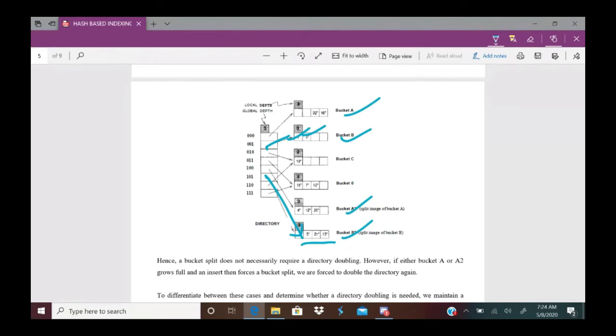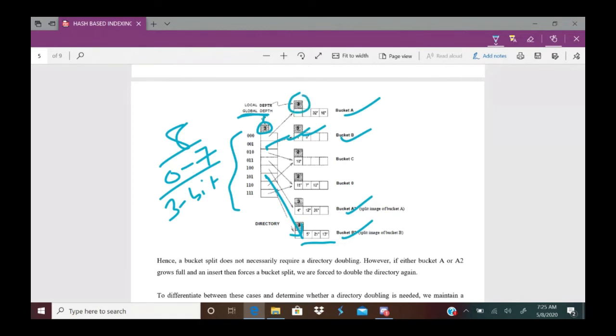Here, what hash function are you using? K mod 8. K mod 8 means it is represented with 0 to 7. It is a 3-bit number. So it maintains a global depth. Here you can see a global depth, which is assigned as a header to the directory of pointers. And for each bucket you can see one header is attached. We call it the local depth.